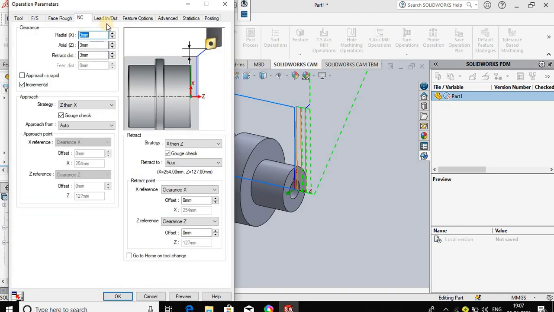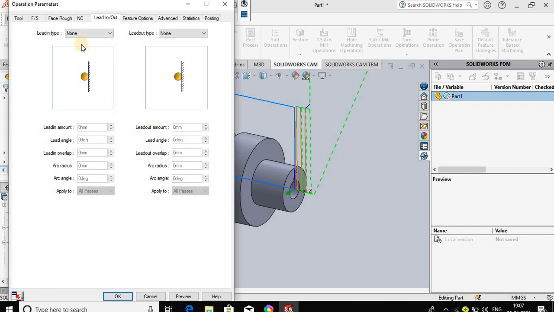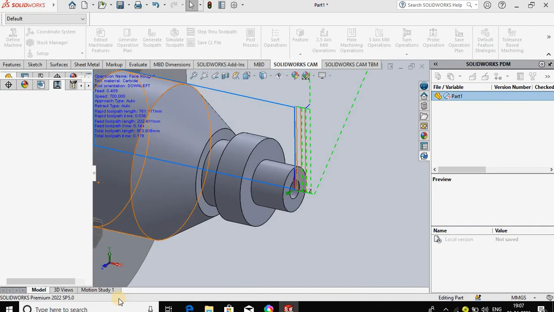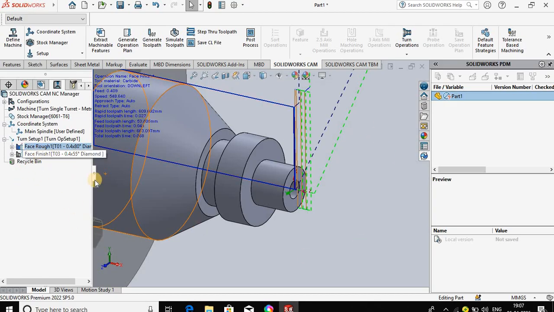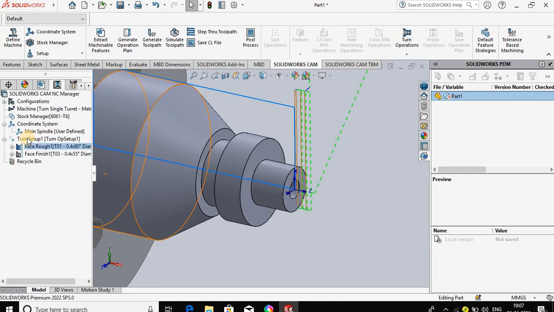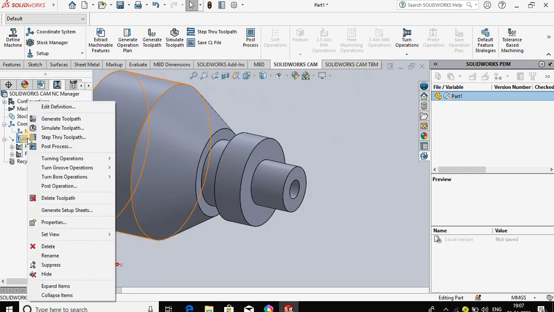NC lead in lead out, so lead in lead out parallel can take 10 mm, use degree as a 0. So similarly parallel 10 mm, can change by using edit definition. So in a similar way we can add another operation for the turning.